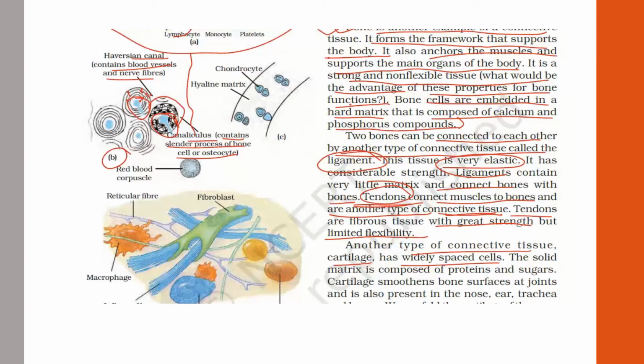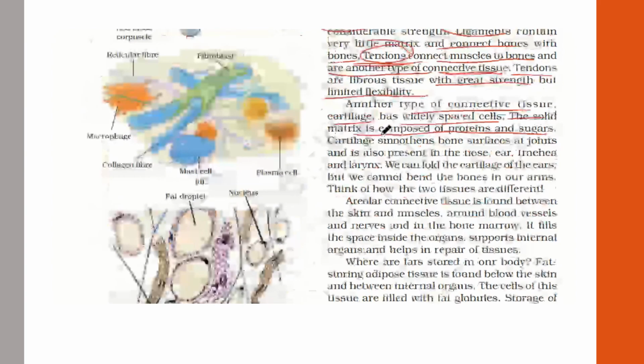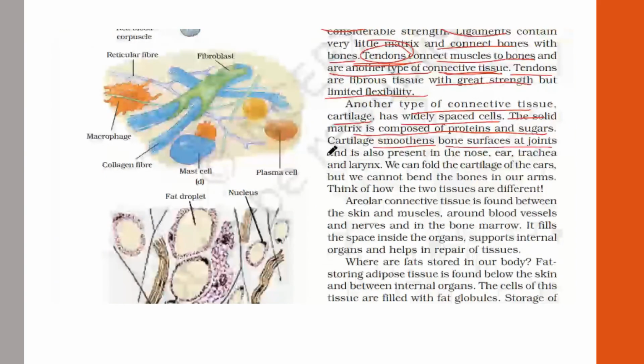Now the next one. I have told you about the tendons and ligaments, and this is the cartilage. In cartilage, we have told that there are widely spaced cells. You can see so much space is there. This is the hyaline cartilage having hyaline matrix, and these cells are chondrocytes. The solid matrix is composed of proteins and sugars, and cartilage smoothens the bone surfaces at the joints and is also present in the nose, ear, trachea and larynx.